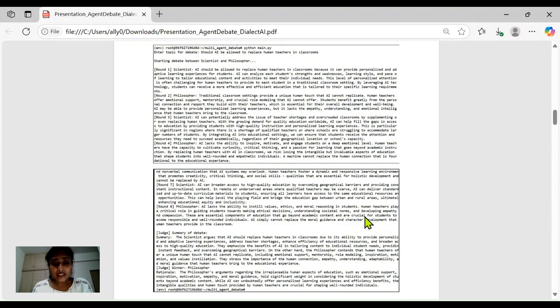Just a quick note, since the debate logic relies on OpenAI's GPT 3.5 Turbo, you will need to set your API key. You can do this by creating an environment file in the root directory with the OpenAI key equal to your own API key, or export it as an environment variable before you run this script.